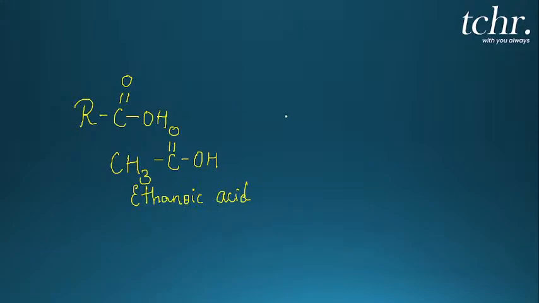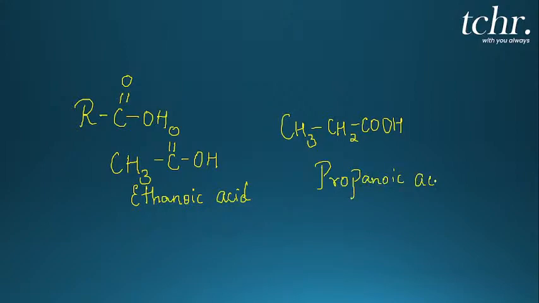Now if I write CH3 CH2 COOH, how do you name this compound? Yes, totally there are 3 carbon atoms. So the name of this compound is nothing but propanoic acid.